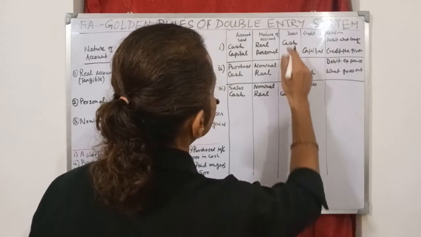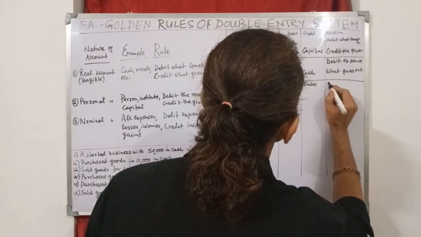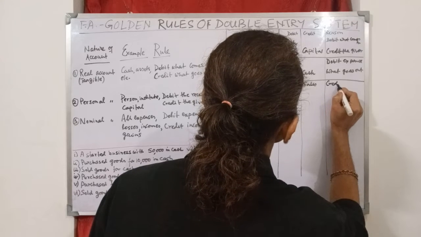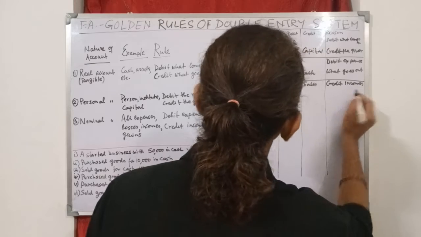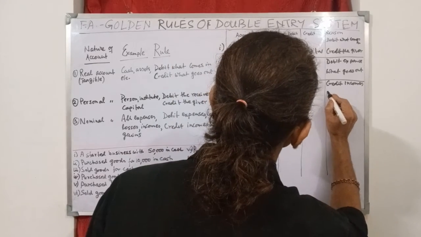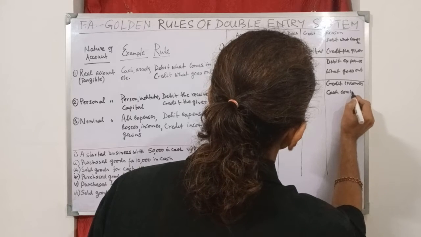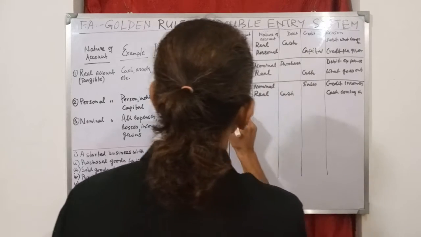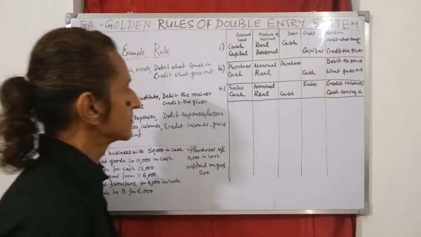We write in the debit column. And what is the logic? Here credit incomes and here debit cash coming in. Right?